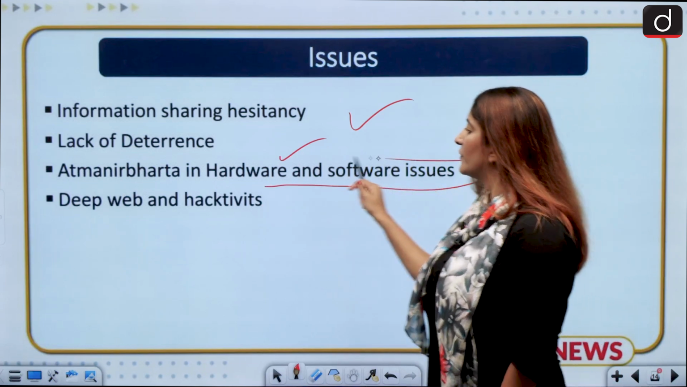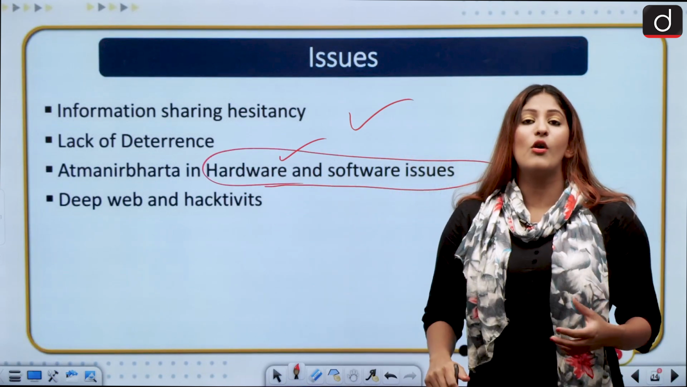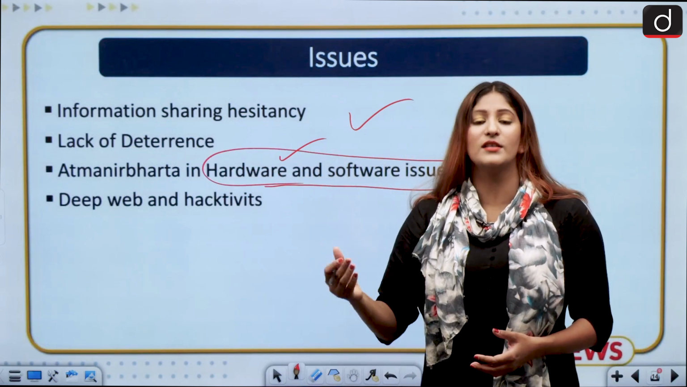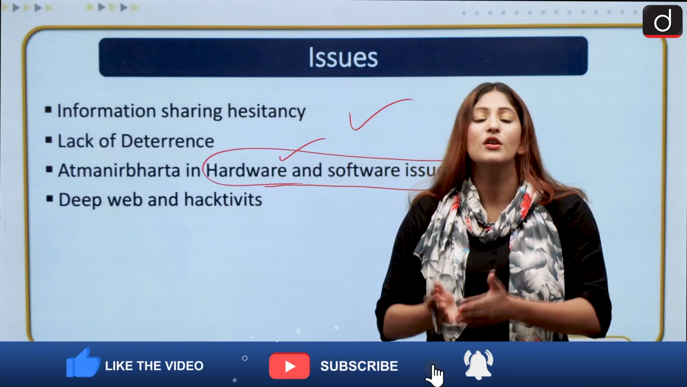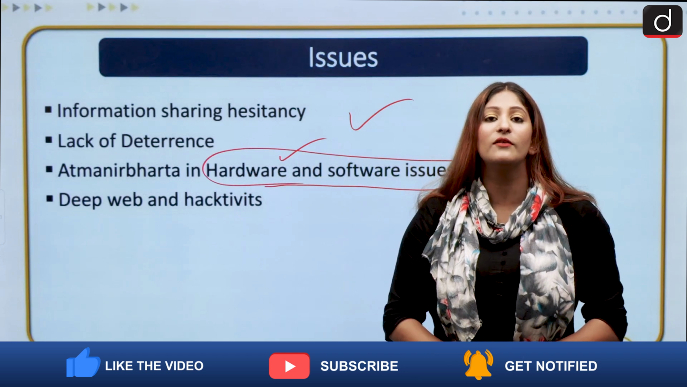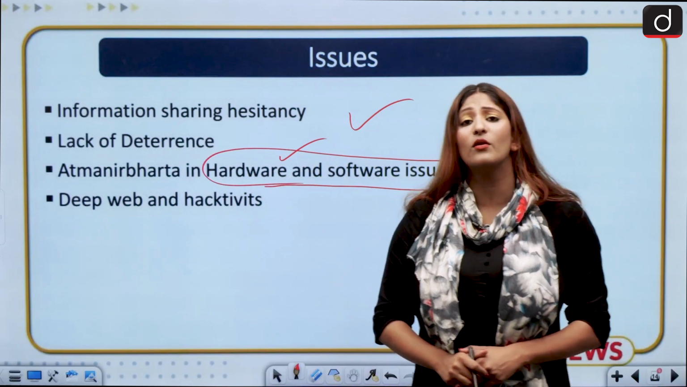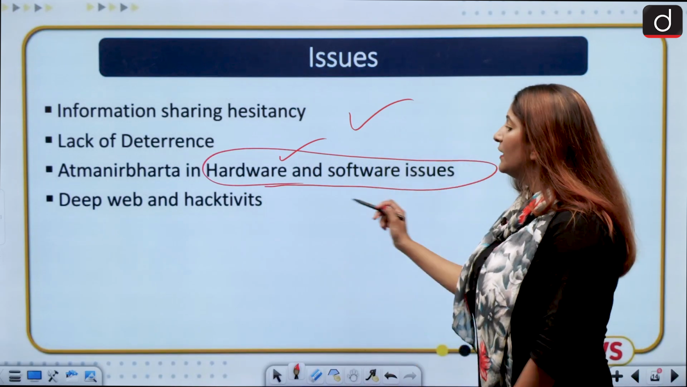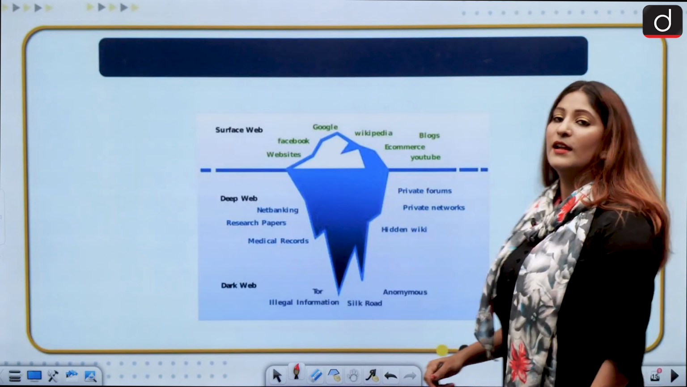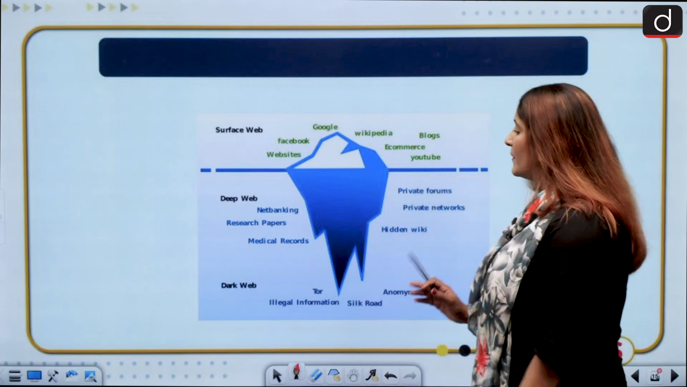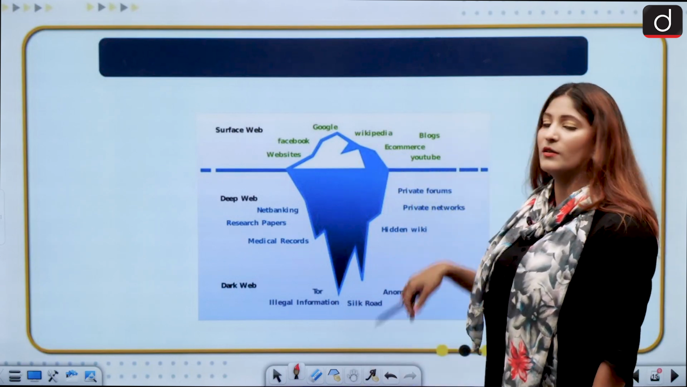Atmanirbharta and hardware and software issues, because we are dependent on different countries with respect to hardware as well as software provision. So first of all, we need to ensure that we make our own software, we make our own hardware as well. Deep web and hacktivists. Hacktivists are upgrading their abilities every day. Deep web is something like an iceberg, okay?